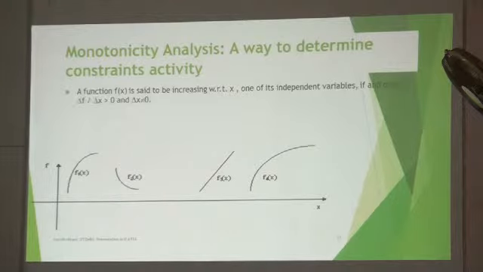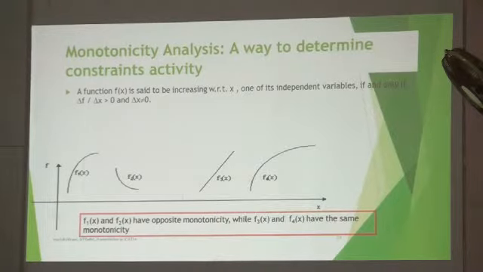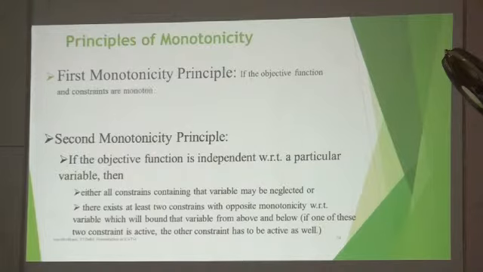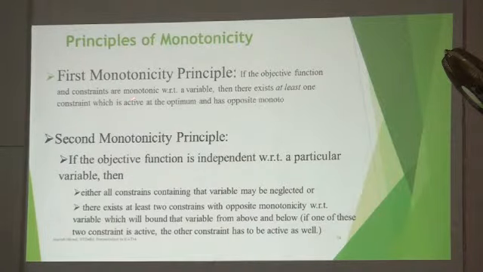So let's have a couple of things. This I already mentioned. There are some guidelines, some principles, but we say that there are two laws for this kind of optimization. The first norm says that the objective function and constraint need to have opposite monotonicity if the variable is involved. Otherwise, if the variable is not in the objective function, then we should go ahead with the second monotonicity analysis. It says that this constraint needs to have opposite monotonicity.